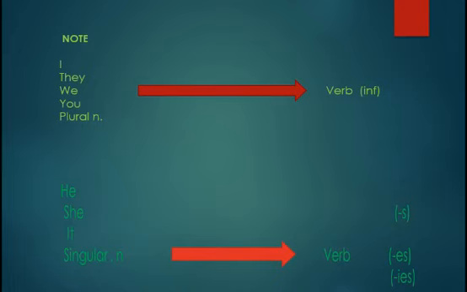I play, they play, we play, you play. But he plays, she plays, it plays. Ali plays, okay? So that's what we call subject-verb agreement. The subject must agree with the verb.